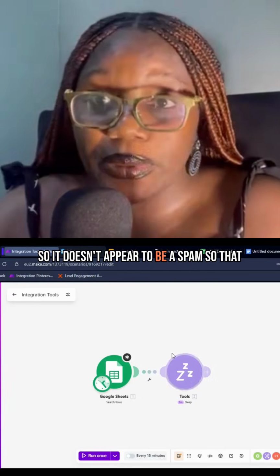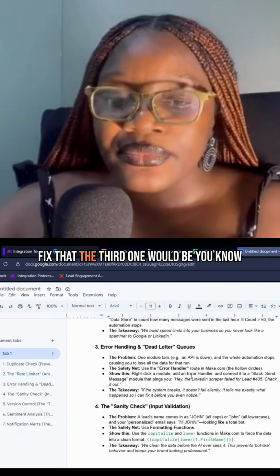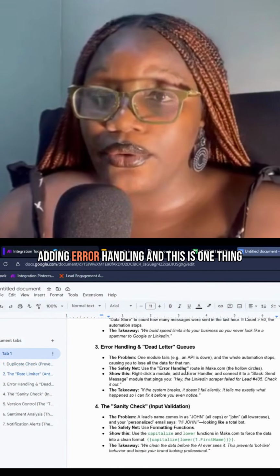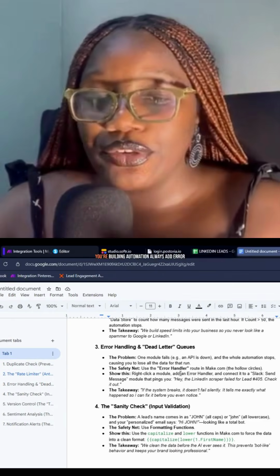So it doesn't appear to be spam. So that could be your safety nets on how you can fix that. The third one would be adding error handling. And this is one thing that is always very much emphasized when you're building automation.